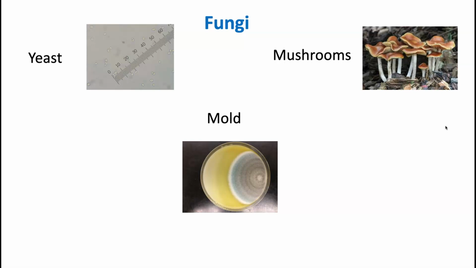Mushrooms have organized multicellular filaments. They're organized. You see the beautiful structure. They're organized filaments. Mushrooms are also aerobic eukaryotic organisms, right? And we can see that they form these large bodies on the top that we refer to as fruiting bodies. And the mycelium, which is going to absorb the nutrients and stuff, will be below the ground actually.